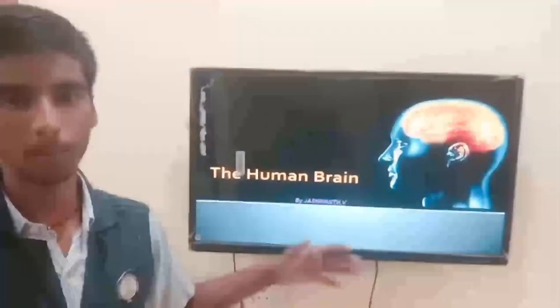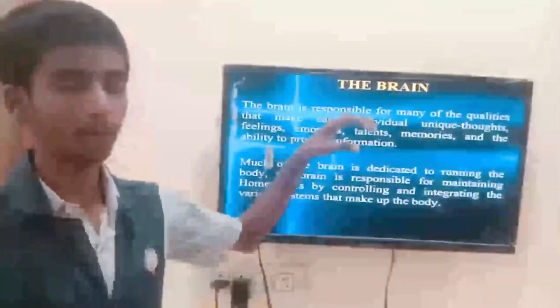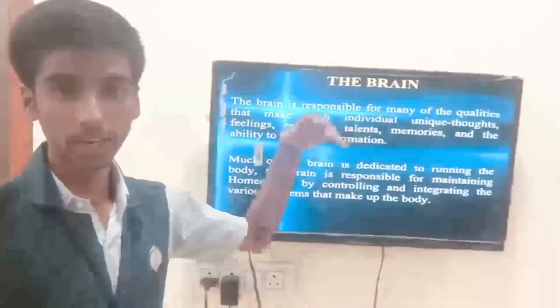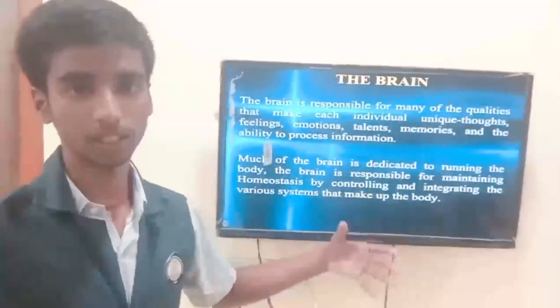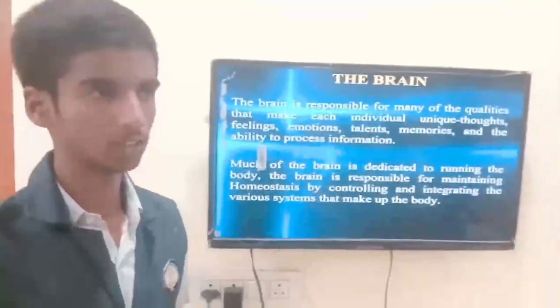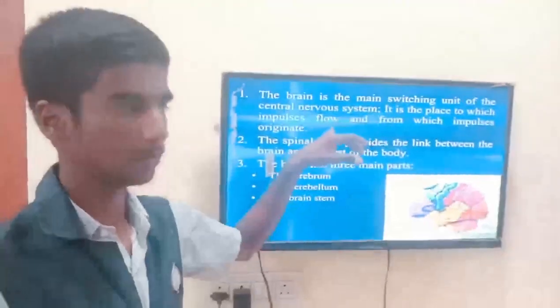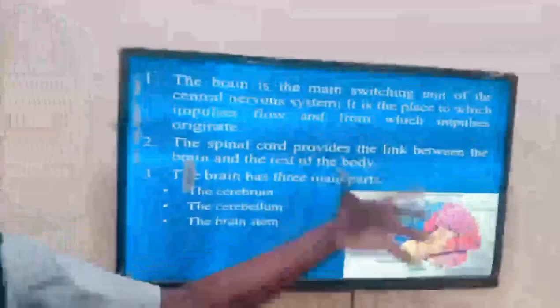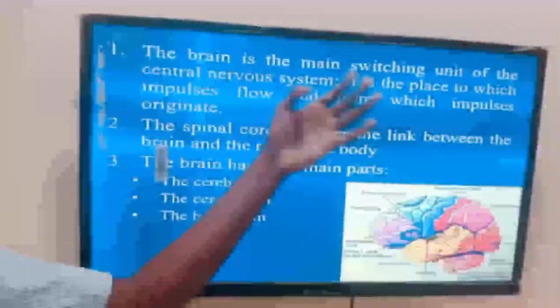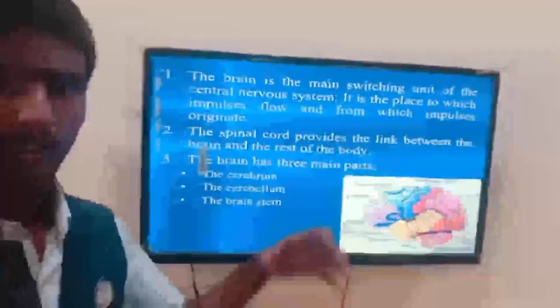Today I am going to perform a PPT on the topic human brain. So the brain is responsible for many qualities and also regulates human feelings, human emotions and thinking, reasoning, decision making and many day-to-day activities. So the human brain is the switching unit of the central nervous system and it is a place where impulses flow and from where impulses originate, and the spinal cord provides the link between the brain and the rest of the body.